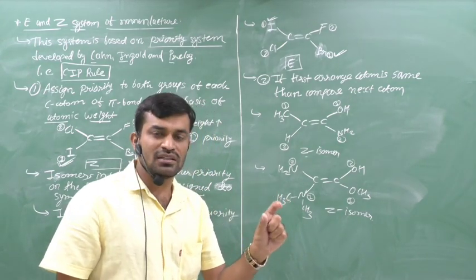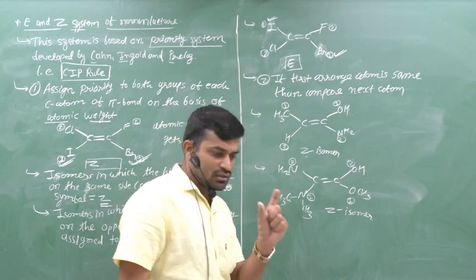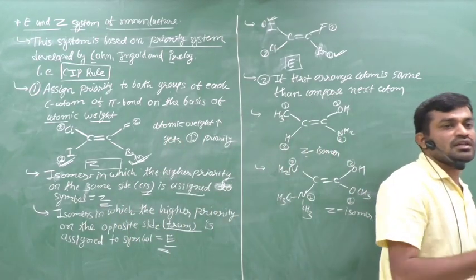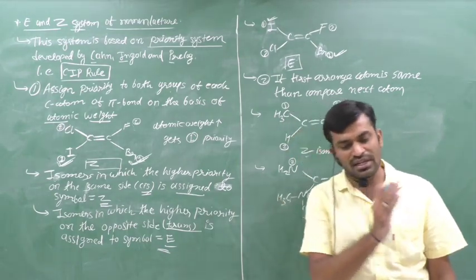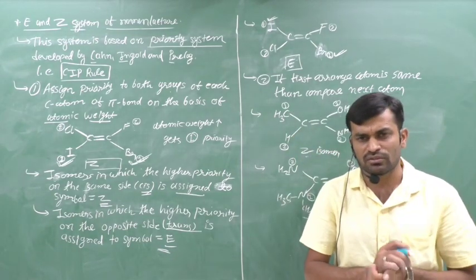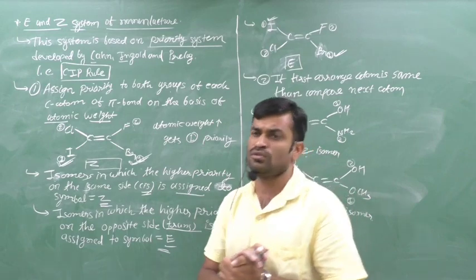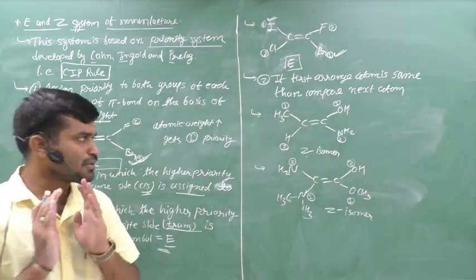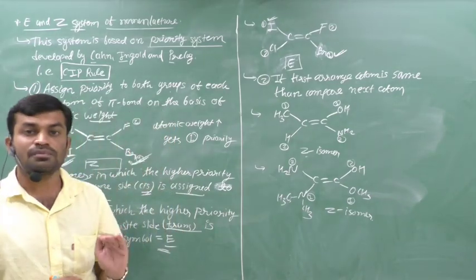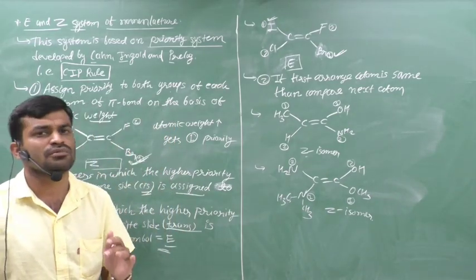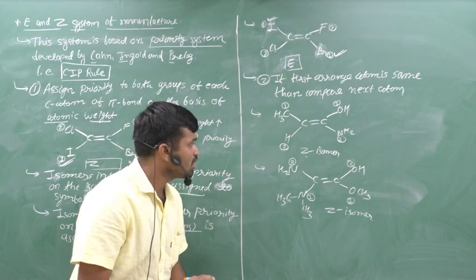If the next thing is also same, then we consider the next. Means that stereochemistry has a rule that we keep moving forward to the next; we never come back to look again. Clear? If the first atom is same, then we compare the second. If the second is also same, then we compare the third.